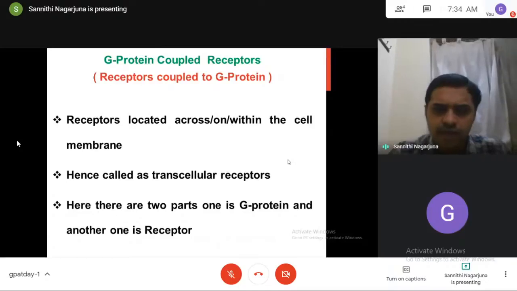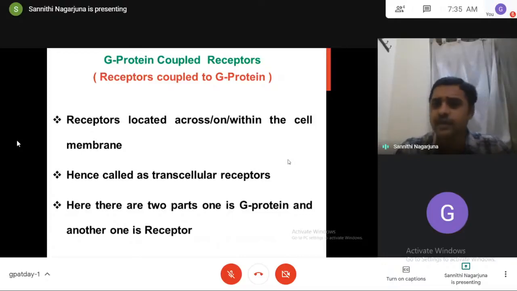Coming to the first, location of receptors. These receptors are located across the cell membrane, within the cell membrane. We know that intracellular means located inside the cell, and extracellular means located outside the cell. But these receptors are located within the cell membrane, across the cell membrane.